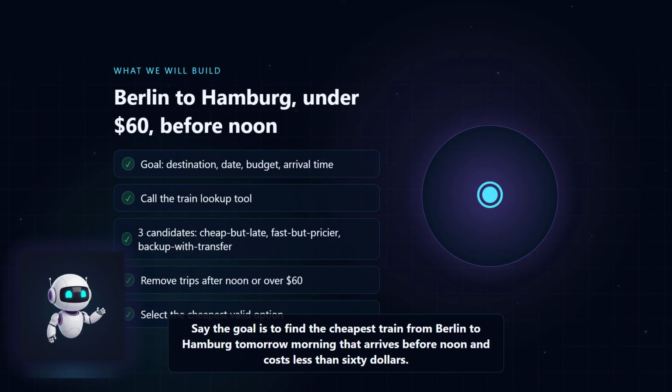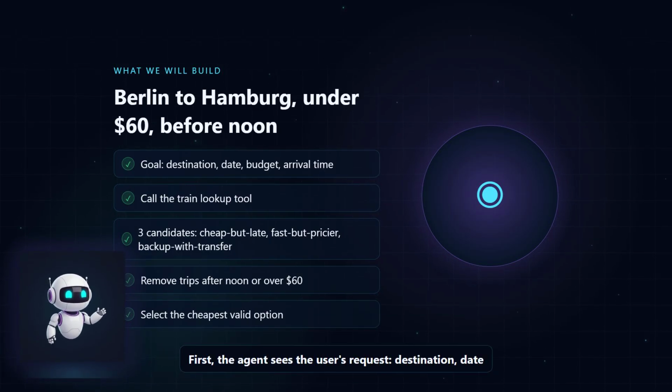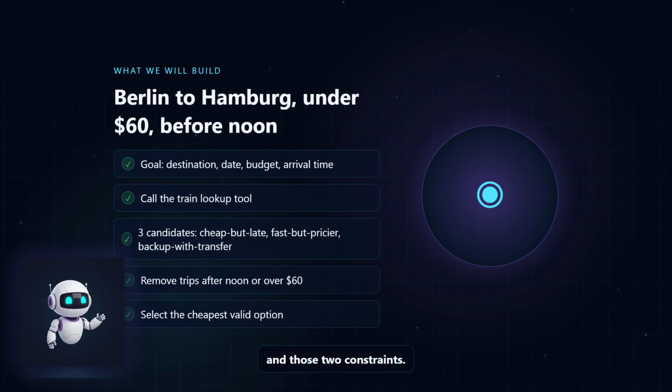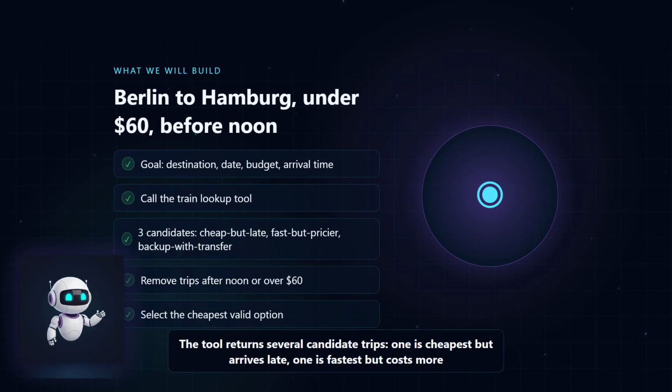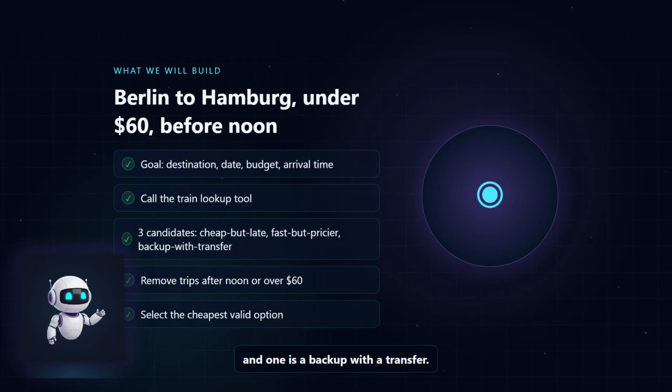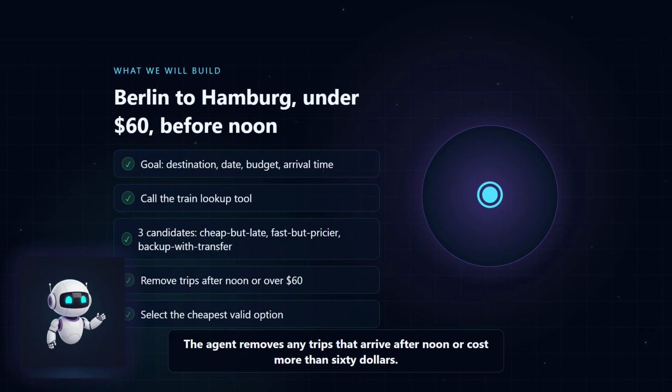Say the goal is to find the cheapest train from Berlin to Hamburg tomorrow morning that arrives before noon and costs less than $60. First, the agent sees the user's request: destination, date, and those two constraints. Next, it calls a train lookup tool with that input. The tool returns several candidate trips. One is cheapest but arrives late, one is fastest but costs more, and one is a backup with a transfer.